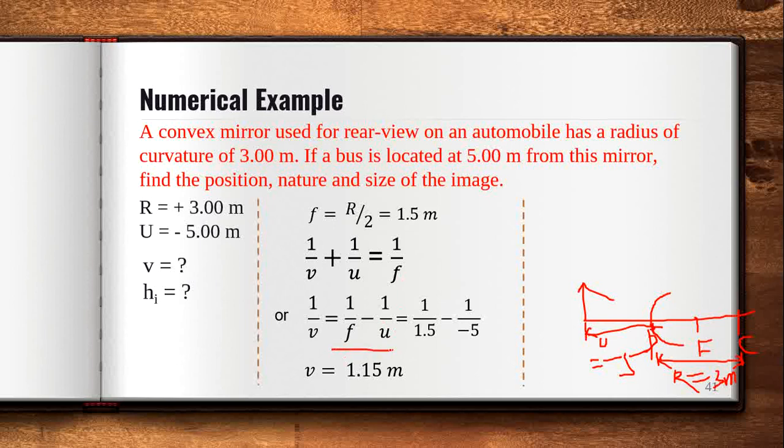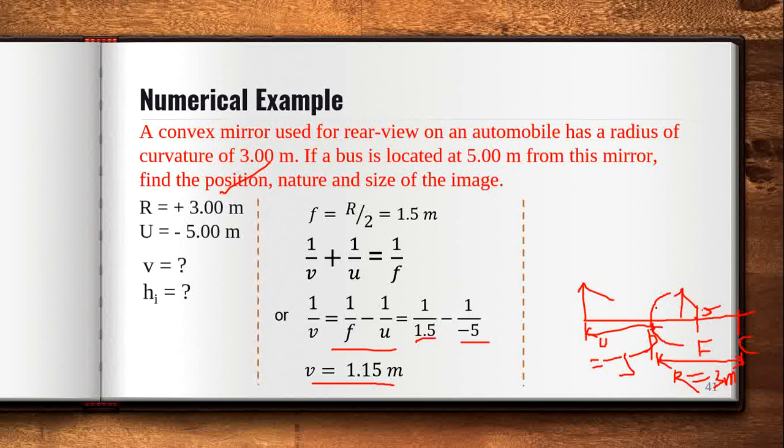Okay, so 1 upon v is equal to 1 upon f minus 1 upon u. So 1 upon f is on the right hand side, so it will be positive 1.5, and the u is in front of the mirror, that is on the left side of the Cartesian system, so it will be minus 1.5, and if we calculate, v is equal to 1.15. So we got the position. So the image is formed at 1.15 meter from the pole behind the mirror. That means somewhere, this is 3 meter and this is 1.5 meter, so somewhere here the image will be formed.